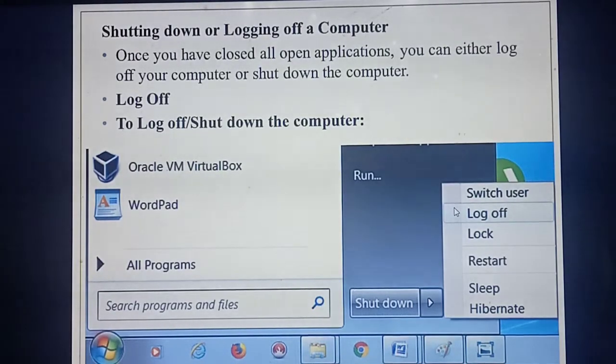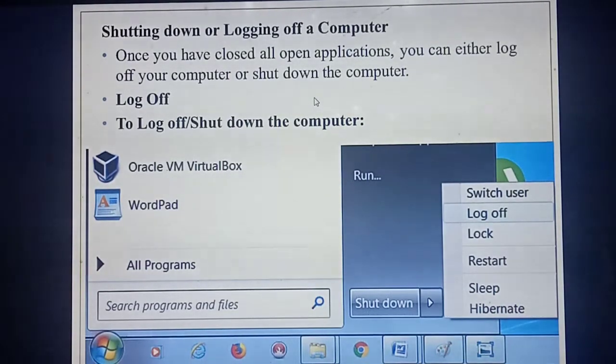That's the shutdown. If you are going to switch off a fan, how will you do it? You just switch off the fan, isn't it? But a computer is not just like that. Once you turn off the computer, you need to shut down. That means all the processes or programs running in the computer, you need to close them all. That is shutdown. So, shutdown or logging off a computer.